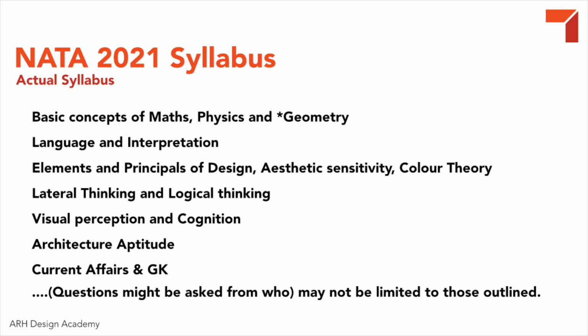The last line of the syllabus paragraph is very interesting to me. That is, "may not be limited to those outlined." This basically gives the Council of Architecture immunity on what type of questions they can ask in their NATA exam. Out-of-syllabus questions cannot be challenged anymore. You cannot ask them why this question is in the NATA paper, which is the architecture paper.